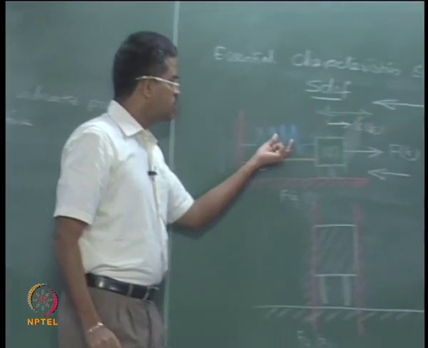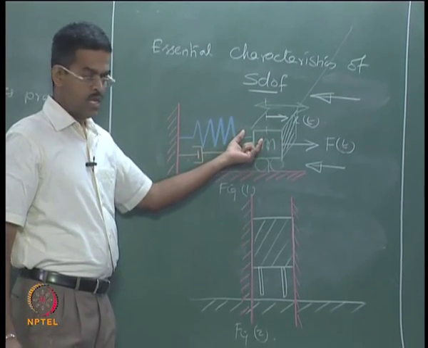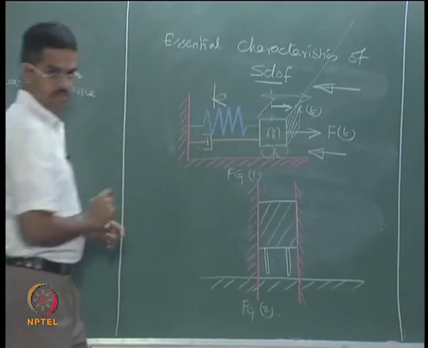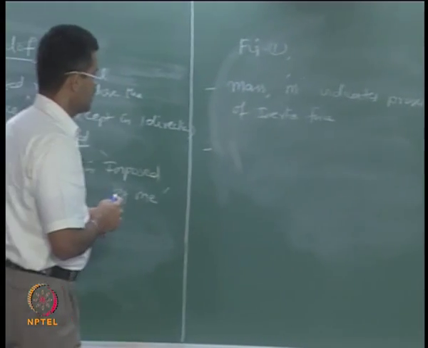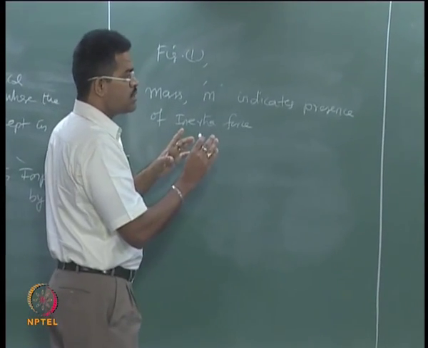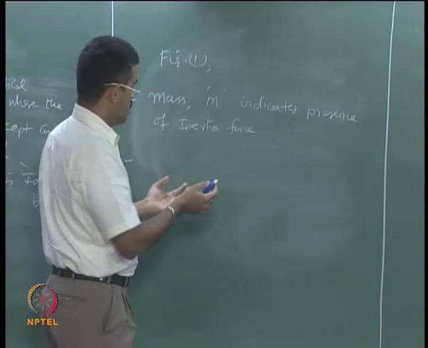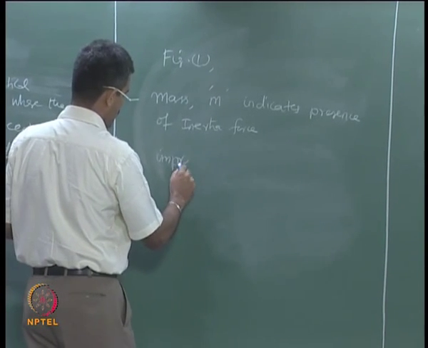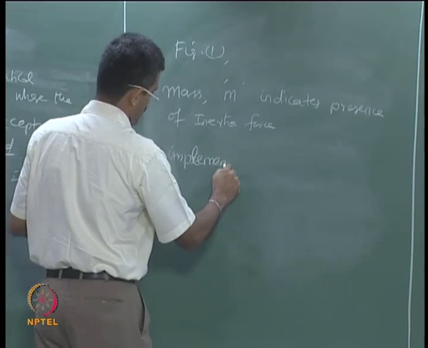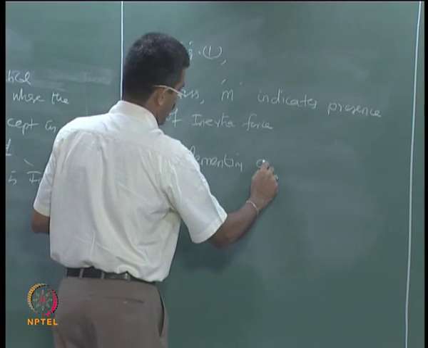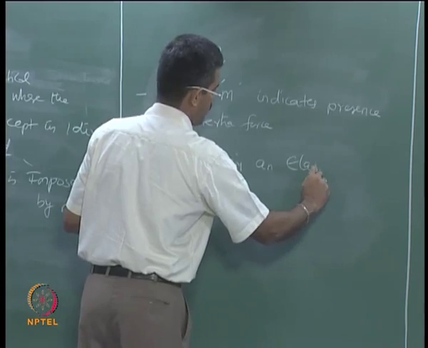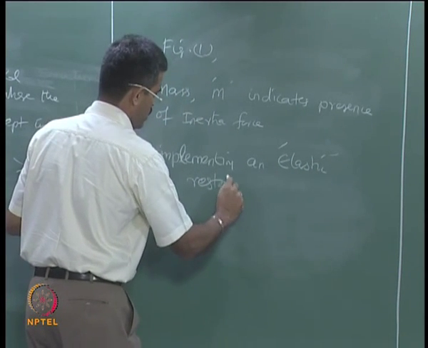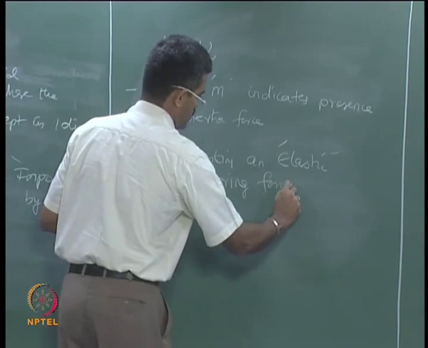The spring attached to the mass here has some stiffness. Let me put that stiffness as K. So, actually it is not stiffening the movement of the mass, it is implementing an elastic restoring force.